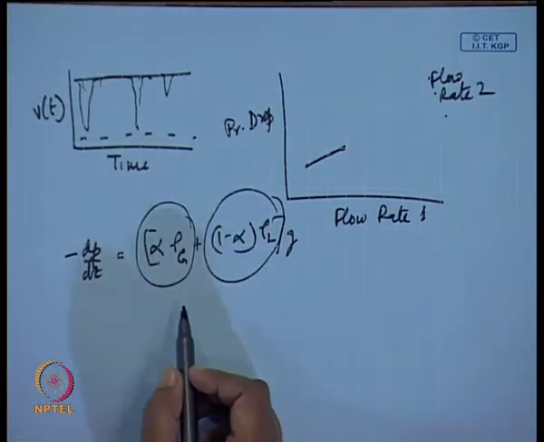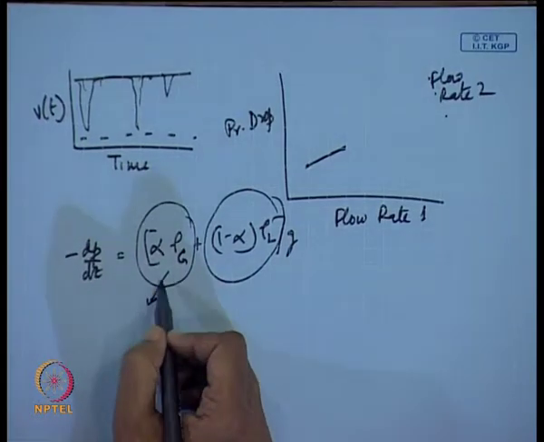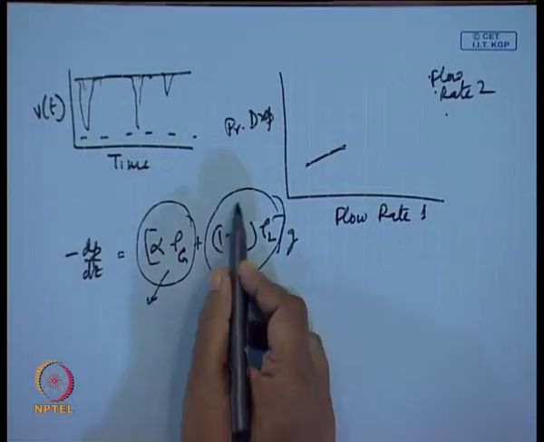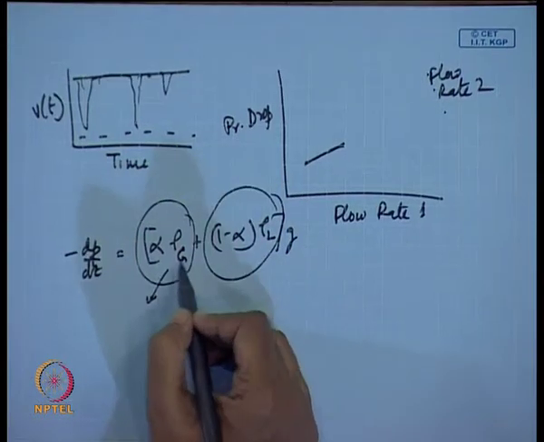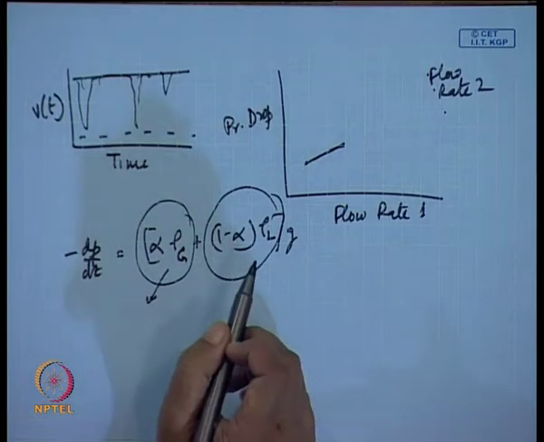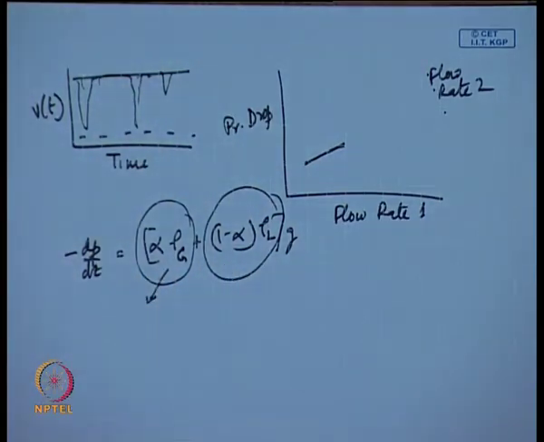So, when we find that the pressure gradient is close to this, we can tell it is annular flow. When we find the pressure gradient is close to this, we say it is bubbly flow, and when it is intermediate, we say it is slug flow. This is a very crude technique, but this can be used for a rough estimation.